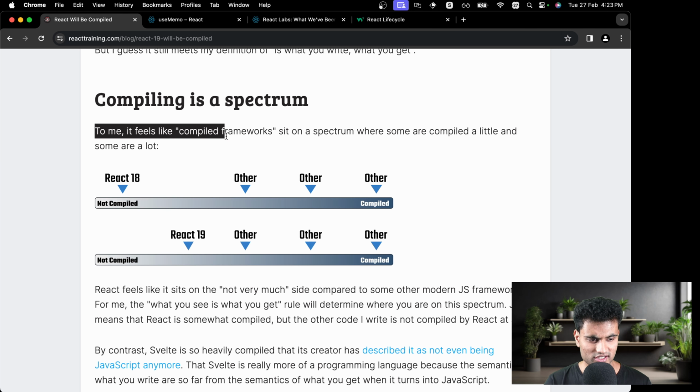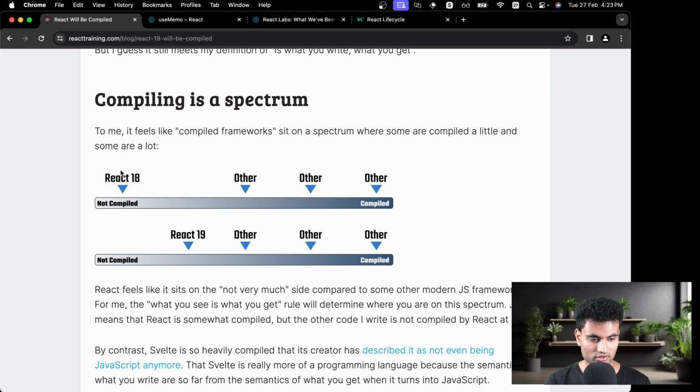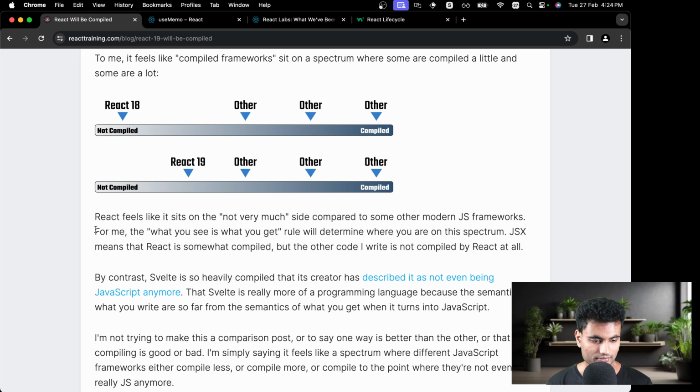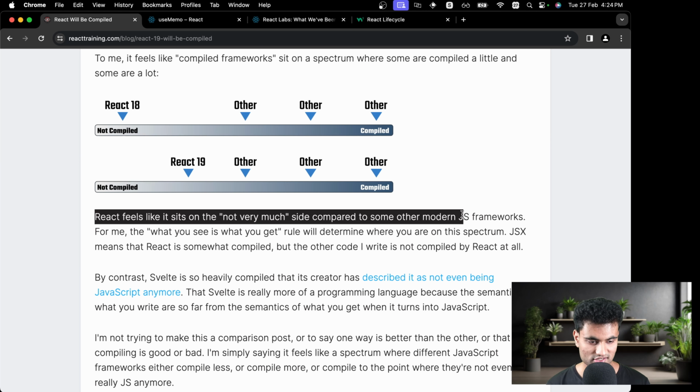To me, it feels like the compiled frameworks sit on a spectrum where some are little compiled and some are a lot. So React 18 here is slightly towards not compiled, and React 19 is going somewhat here, but he then clarified that the compile thing is not happening in React 19. So we cannot just put it right there just yet. After the compiler thing happens, we might have React 19 at this spot. Yeah, React feels like it sits on the not very much side compared to the other modern JS frameworks.